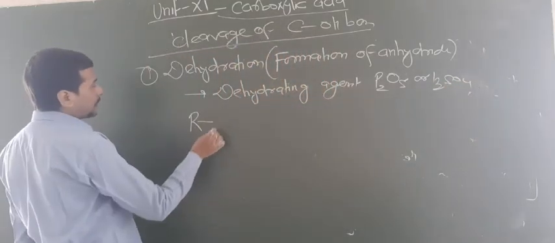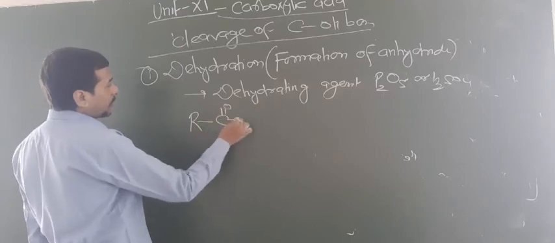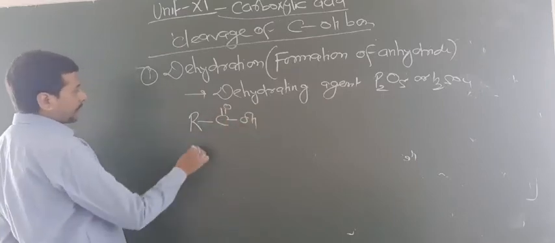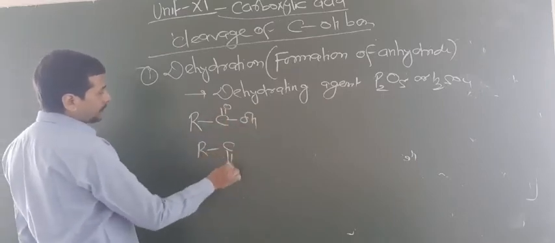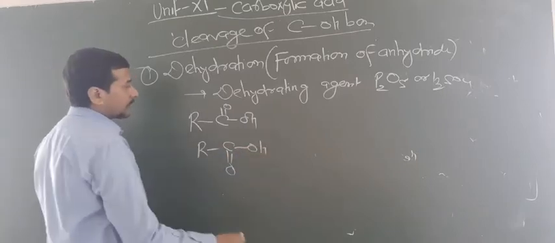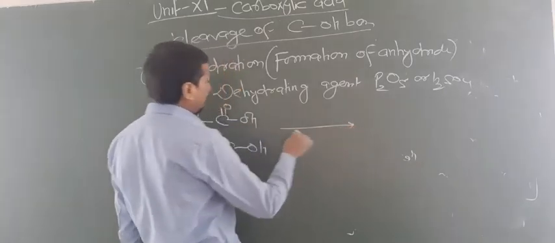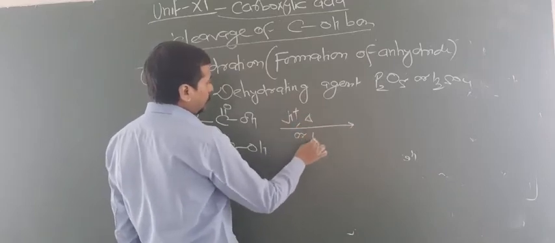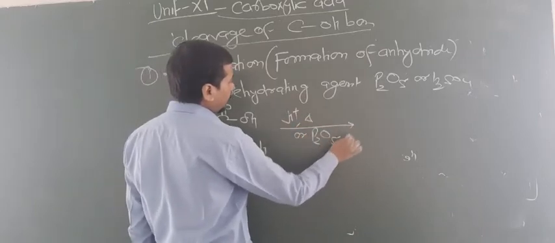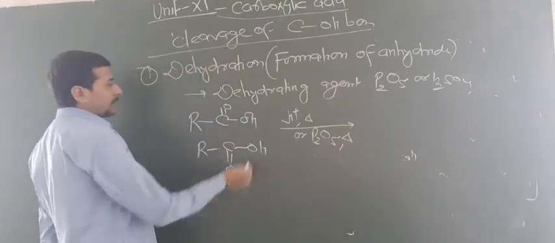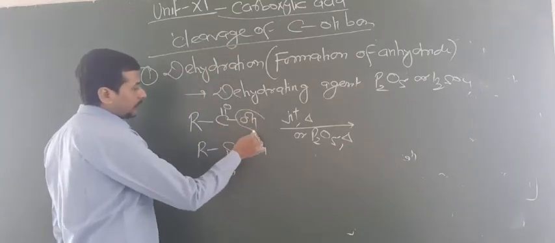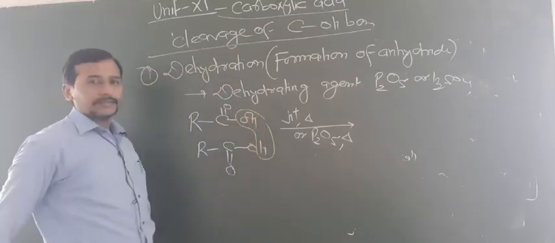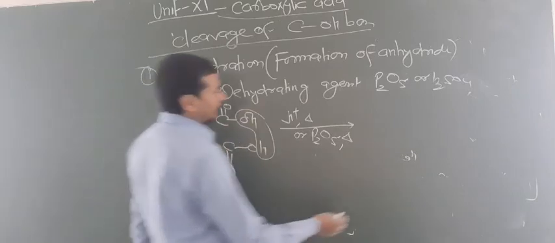You have taken 2 acids, RC double bond OH like this, then one more acid taken. This will be dehydrated either in presence of H plus and heat, or you can take P2O5 and heat. Now what happens here? One OH and one H are removed from the acid, so now this will form anhydride.